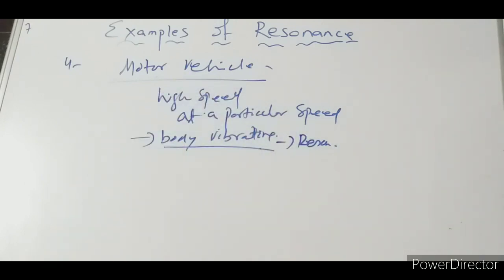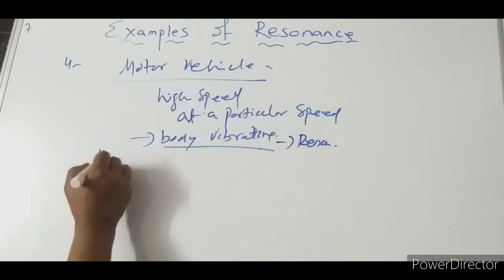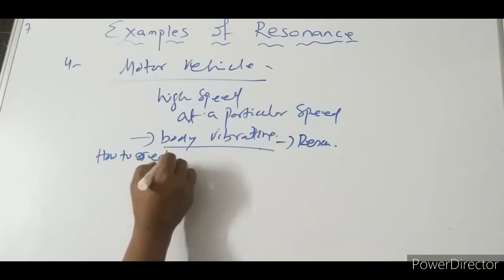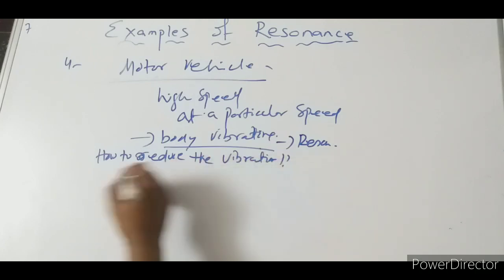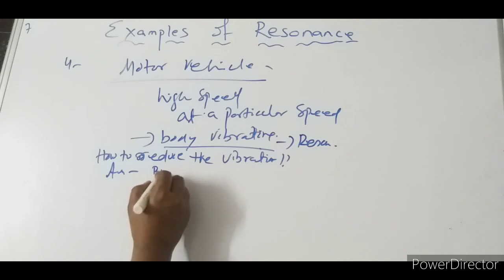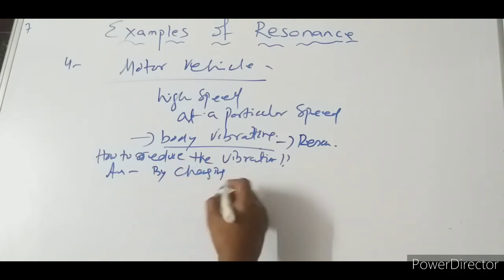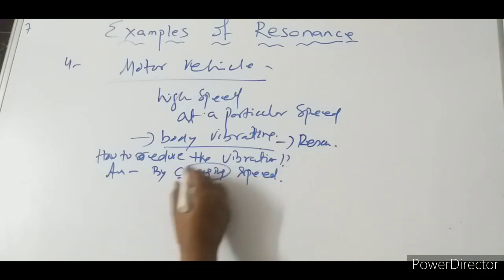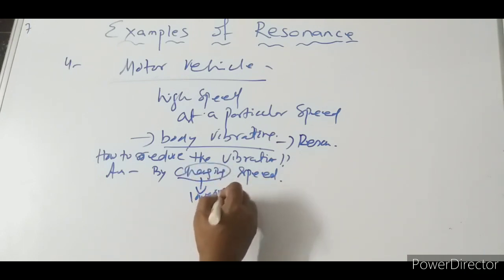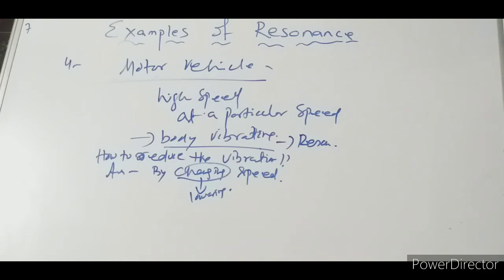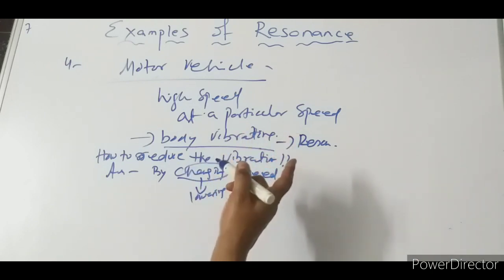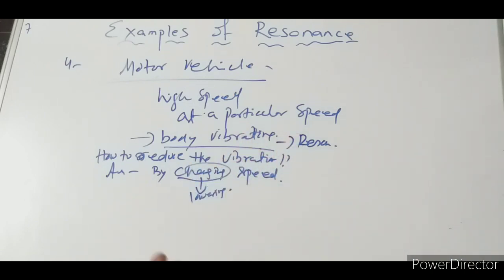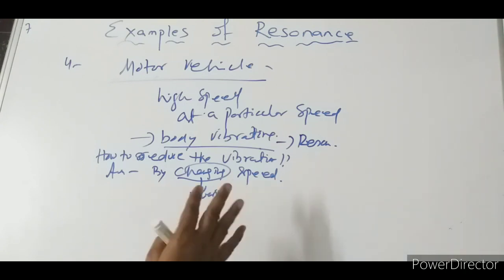This is a common question asked in the board exam: how to reduce the vibration? The answer is by changing speed. Changing speed here means lowering it, not making it more. Understood? Why? Because at a particular speed, some rattling sound comes. That is why the speed has to be decreased, so that the vibration produced will be less.